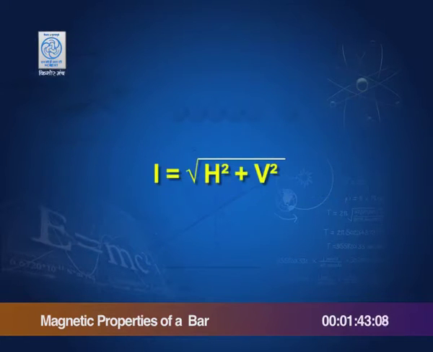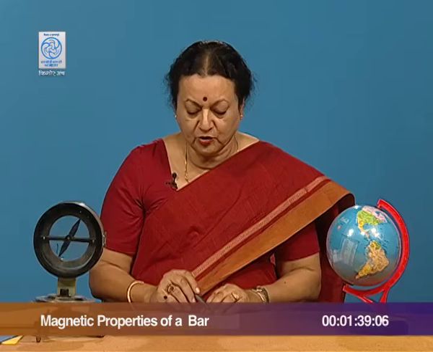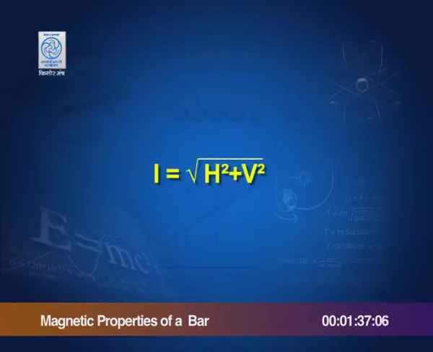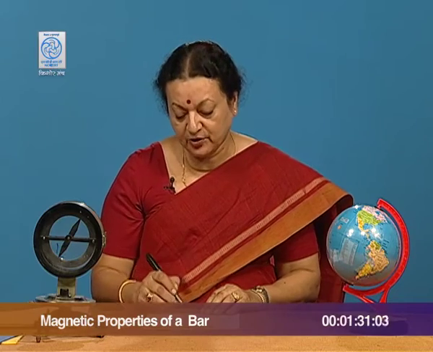You can get the value for total intensity. This value of total intensity on Earth at a particular location, say Delhi, we can take as 0.36 Gauss. At other locations it would be different, as you can see, because the angle of dip would be different.